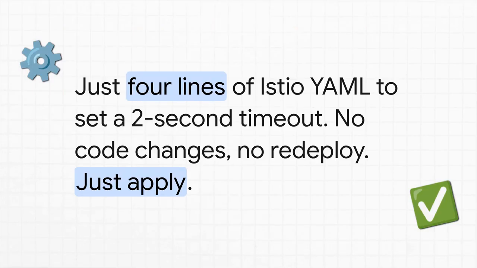Sorry. And look at this. This is the fix. It's literally just a few lines of Istio YAML. That's it. With this tiny little snippet, we're telling the mesh, hey, any request going from service A to service B, it has to finish in 2 seconds, period. Now, pay attention to what we didn't do. We didn't change a single line of code. We didn't have to redeploy service A. We just applied a policy to the platform. It is that simple. It's incredible.